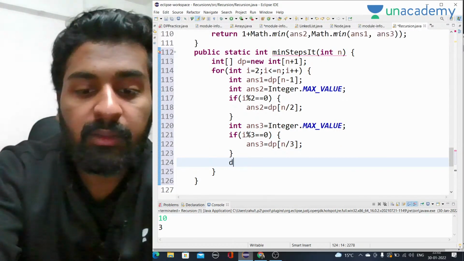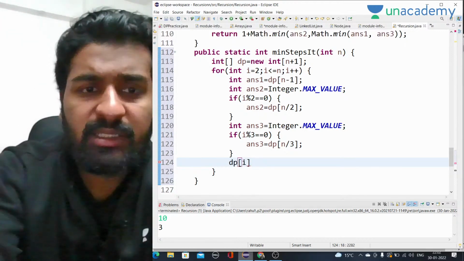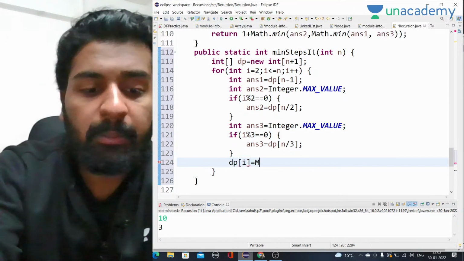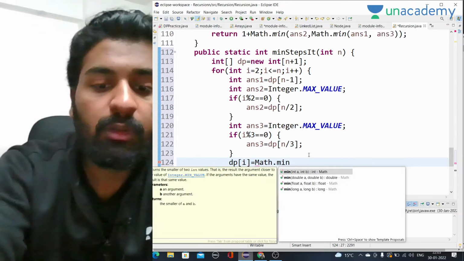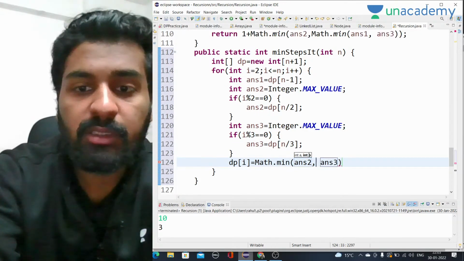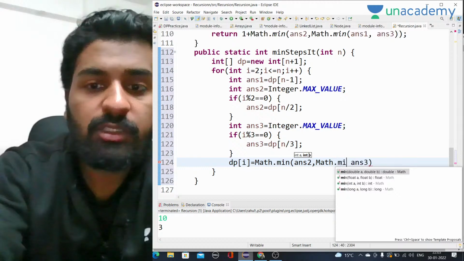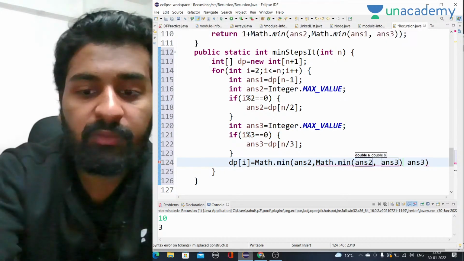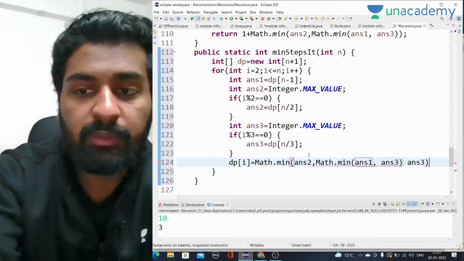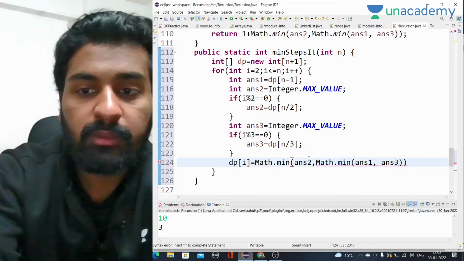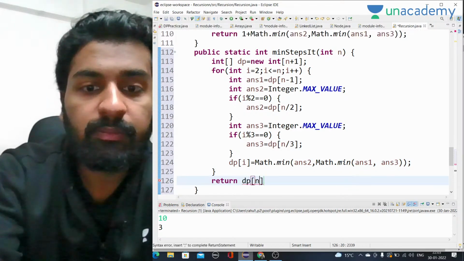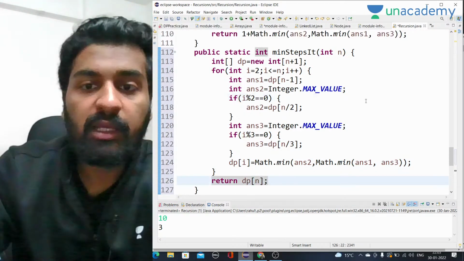So dp of i will be exactly similar to the recursive code. You just have to do this: dp of i will be Math.min of all 3, answer2, answer3, and answer1. We are just storing the values one by one, starting from the very basic to the end. We keep storing the minimum values, and then we are using them as well. And then at last we will return dp of i.